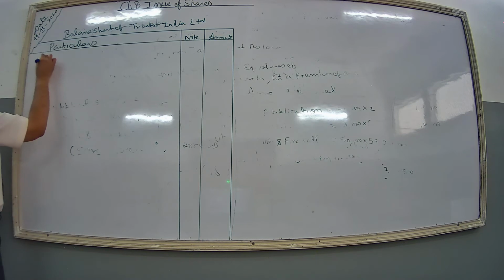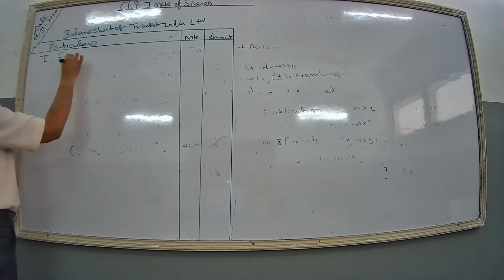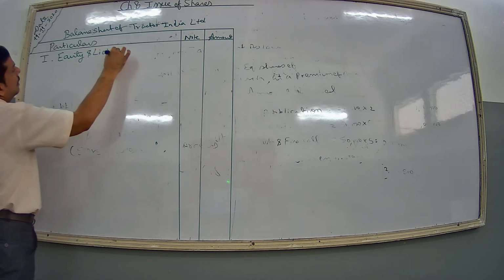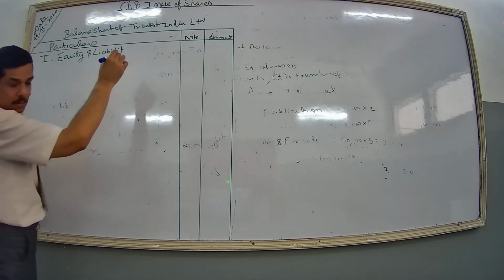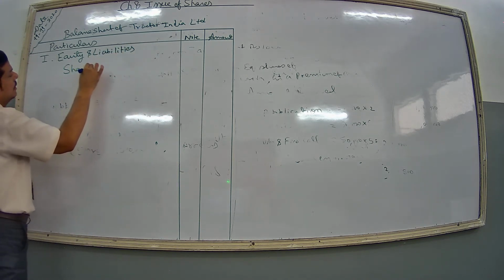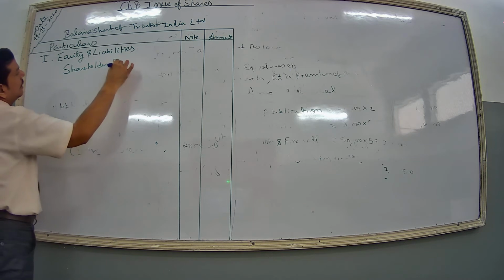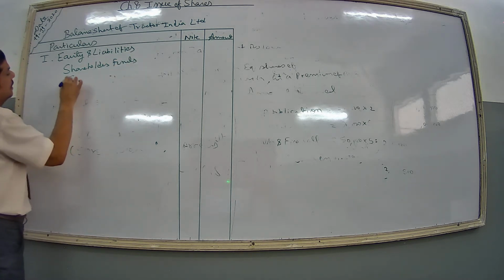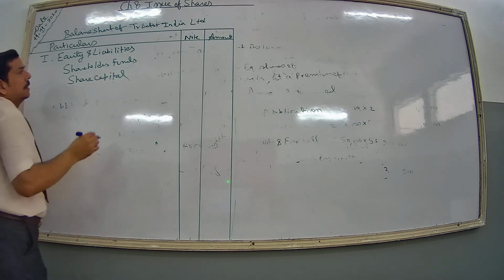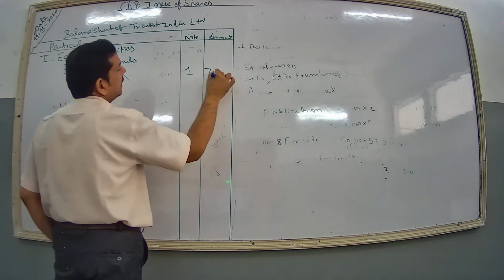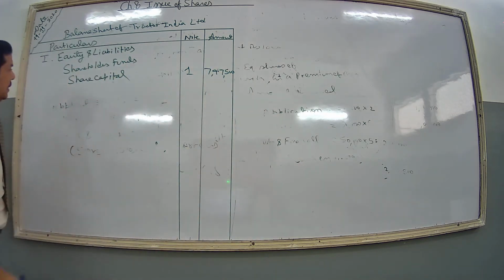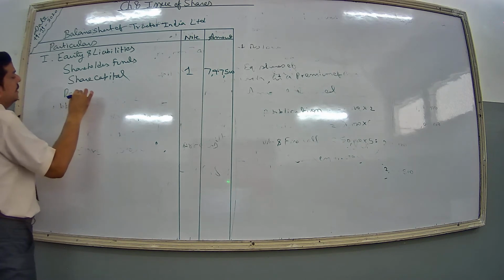First you will write equity and liabilities, then shareholders' funds, then share capital, note number 1, amount 7,47,500. Clear?